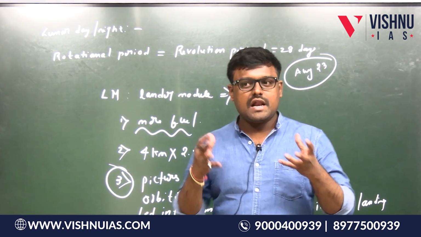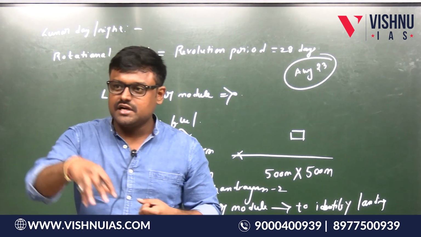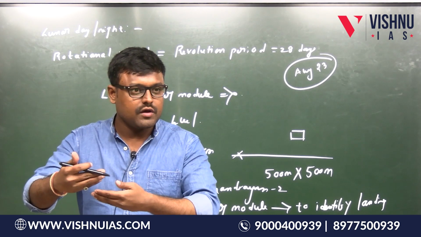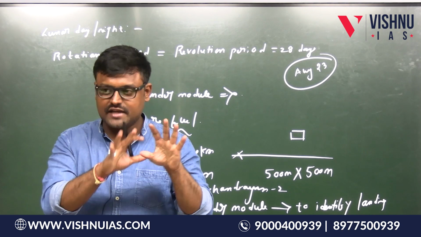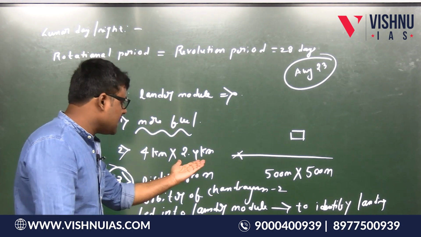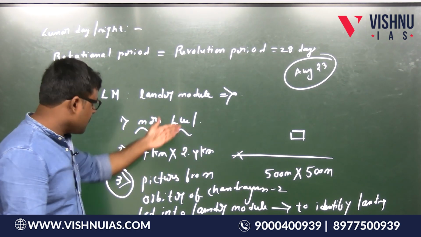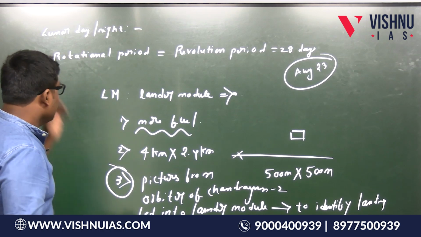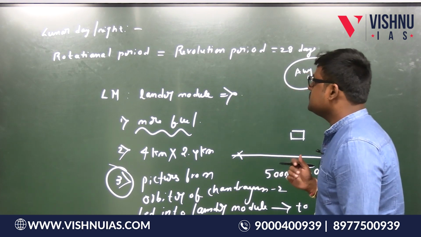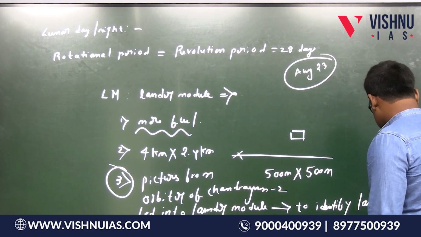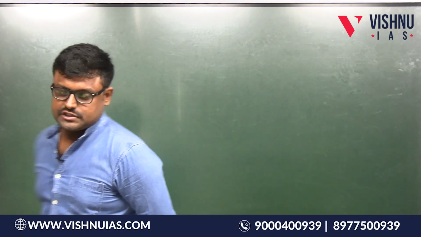So that means when the landing spot is very narrow, when errors have already occurred and during its descent phase it is taking pictures to identify the landing spot, everything seems to be very tense, no? Yes or no? This is what actually happened in Chandrayaan 2. So they increased the landing area, they have fed the pictures from the Chandrayaan 2 orbiter and they have provided more fuel. So this is all about the Chandrayaan 3 mission. I think I have given the total information of this. Next question.